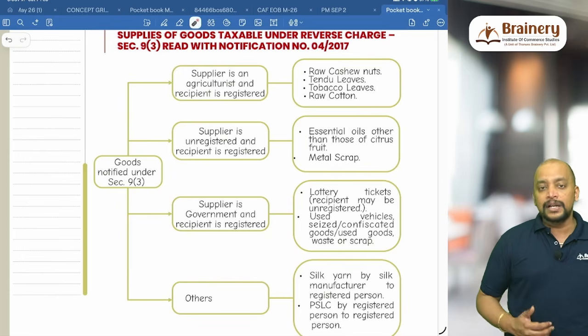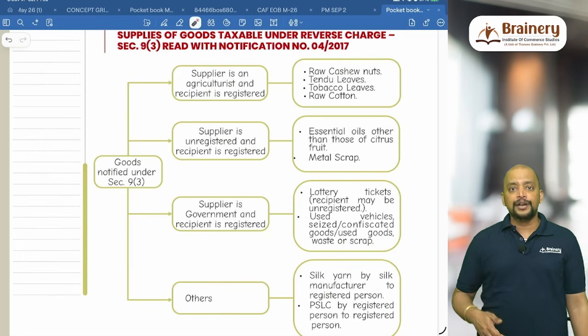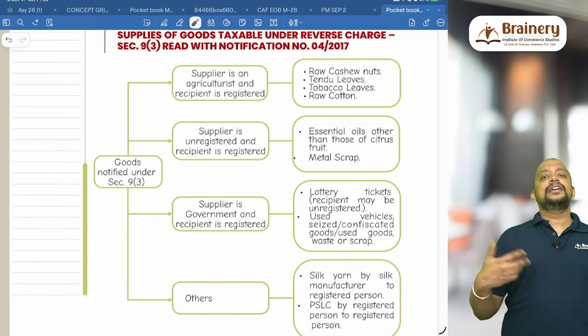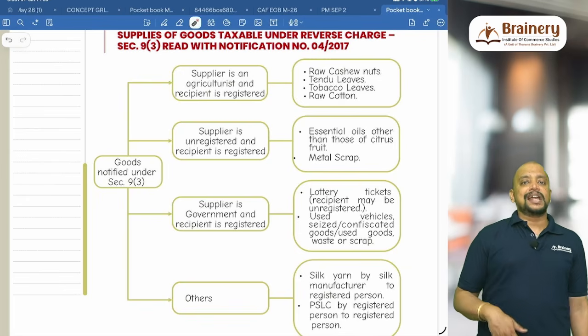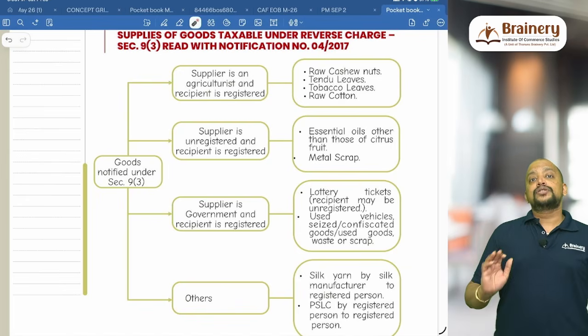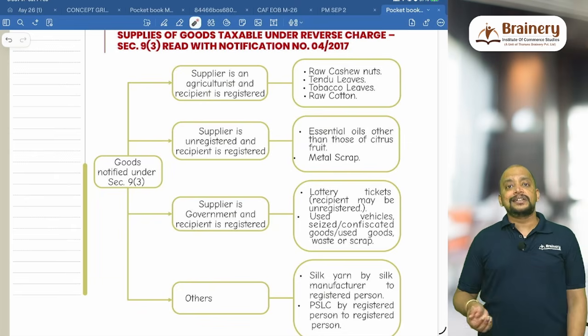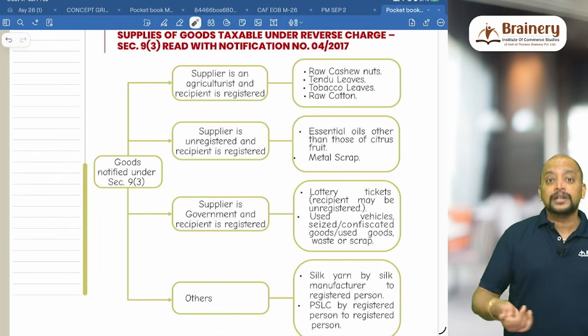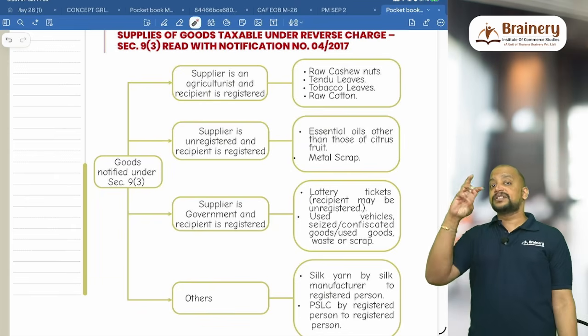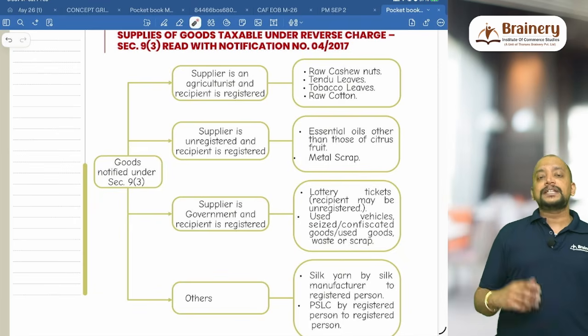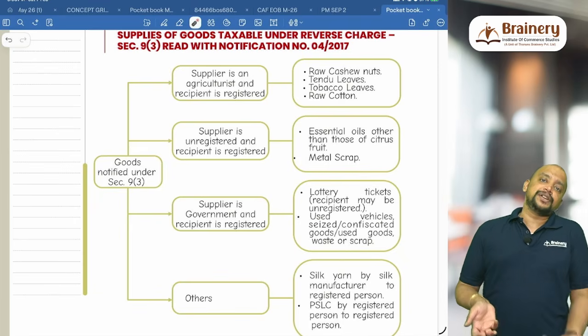For example, services provided by government to a business entity, other than renting of immovable property, if taxable, will be taxable under RCM. So let the business entity be registered or unregistered, it is RCM, which means the business entity has to take compulsory registration and pay GST under RCM. That is the meaning of that statement. But sometimes the RCM itself is dependent upon the registration of a person.